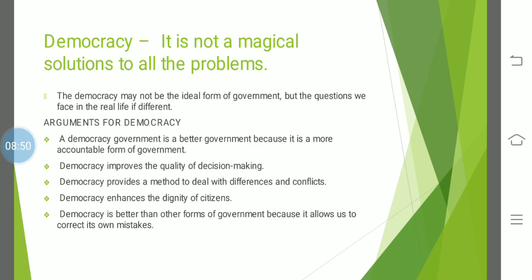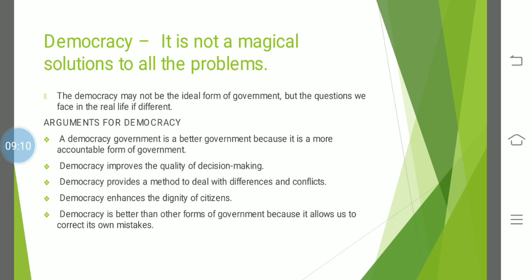So democracy as a form of government only ensures that people must be free to take their own decisions. That does not guarantee that decisions will be good, but what is essential is that people are free to take their own decisions.